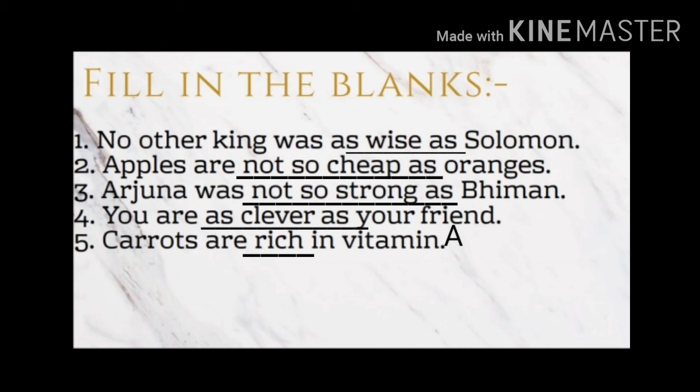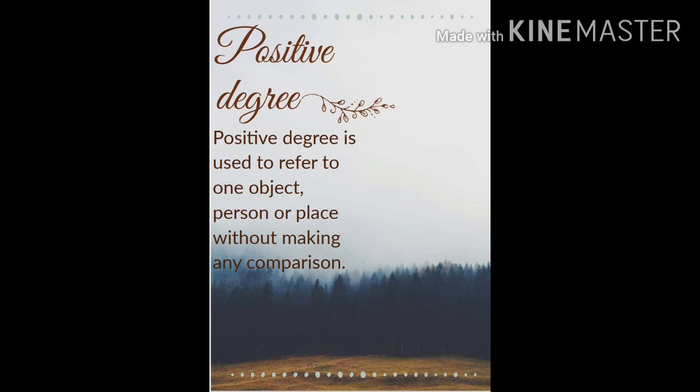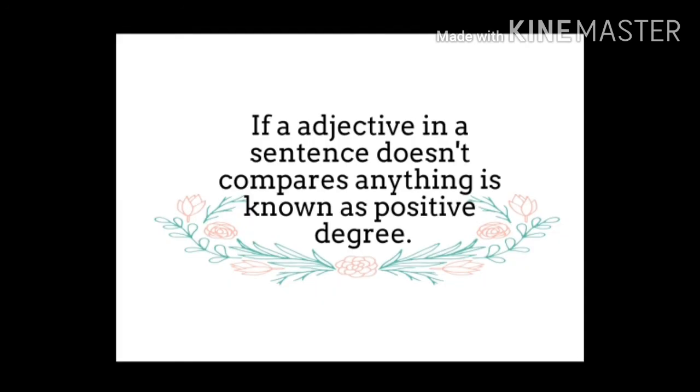Okay children, now let's take a quick recap. What is positive degree? Positive degree is used to refer to one object, person or place without making any comparison. There are some rules to identify positive degree in a sentence. If an adjective in a sentence does not compare anything, it is known as positive degree.